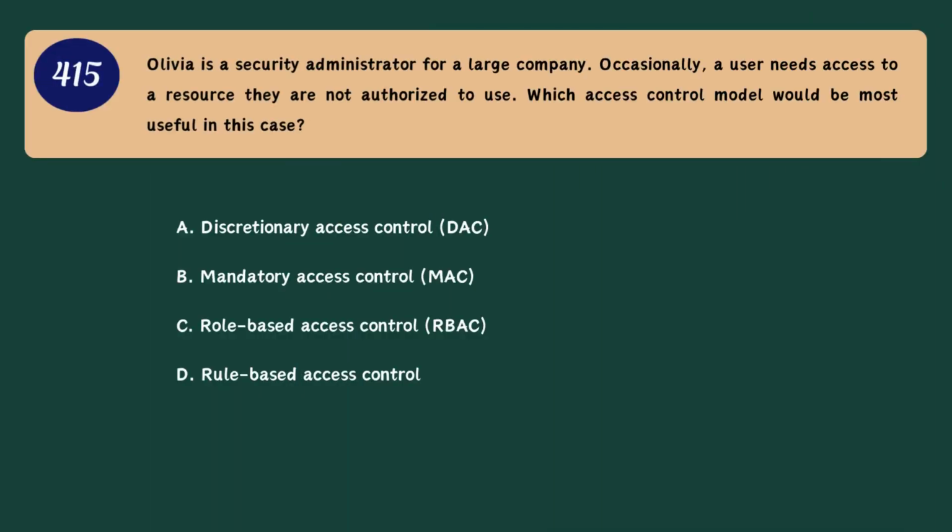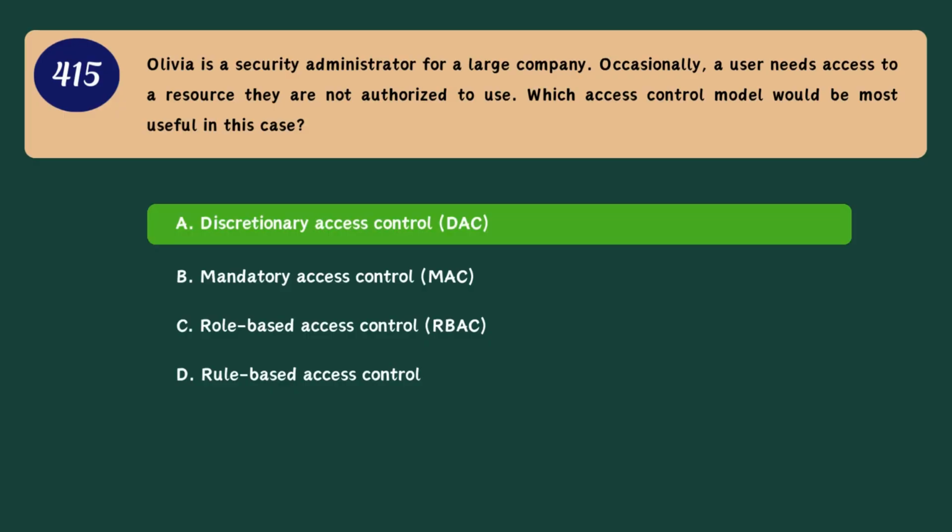Question 415. Olivia is a security administrator for a large company. Occasionally, a user needs access to a resource they are not authorized to use. Which access control model would be most useful in this case? A. Discretionary access control. B. Mandatory access control. C. Role-based access control. D. Rule-based access control. Correct answer. A. Discretionary access control.